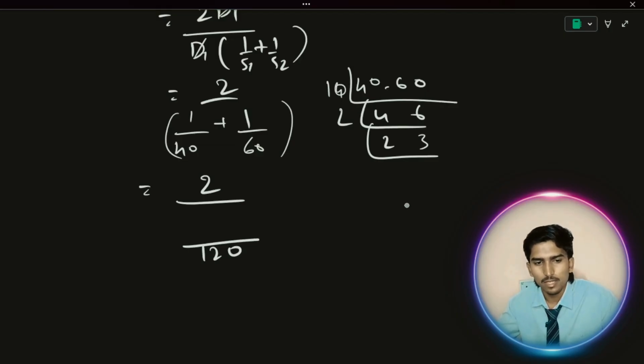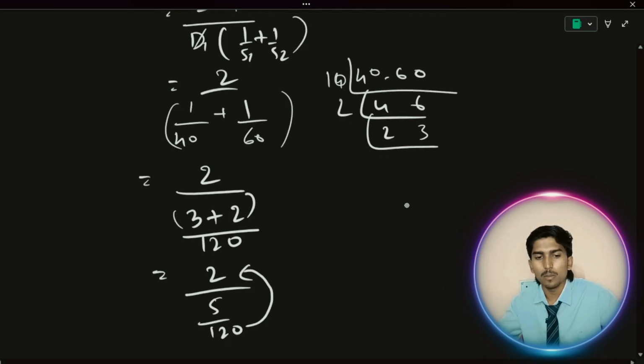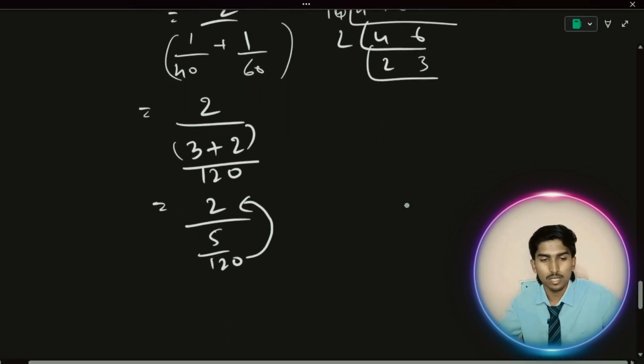Now 40 divides 120 three times, so 3 into the numerator 1 is 3. And 60 divides 120 two times, so 2 into 1 is 2. So 3 plus 2 is 5, giving 5 by 120, and the denominator's denominator 120 comes to the numerator.